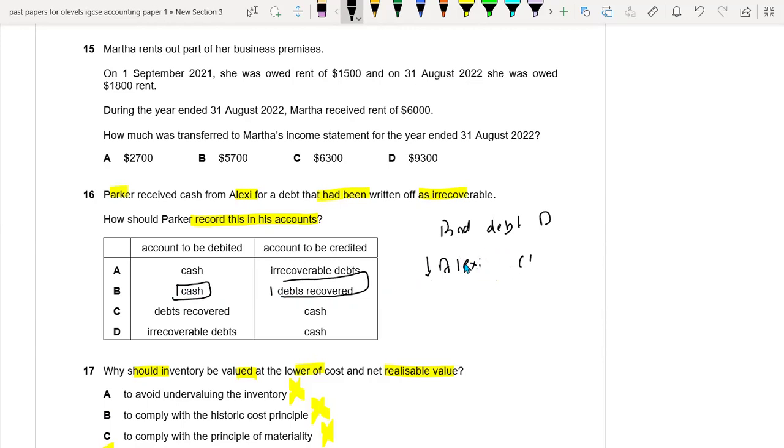If we debit Alexei, it means that we are increasing the Alexei account, as if till now we haven't received anything from Alexei. It's not like that. We received now. So that's why we will not be doing anything with Alexei, but yes, debts recovered would be credited and your cash would be debited. Okay. So the B option is the right option.